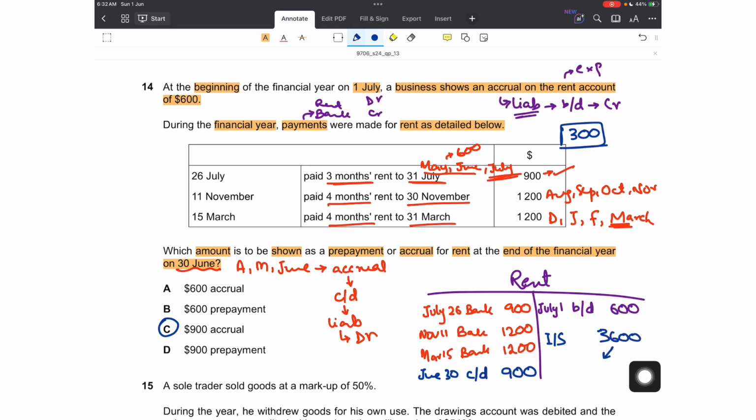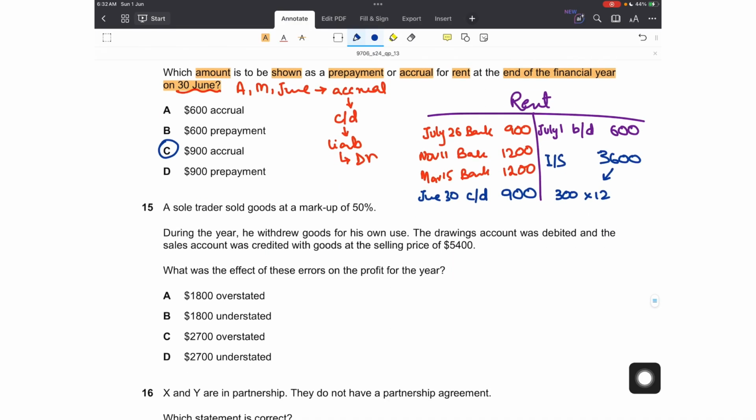Or this can also be calculated by multiplying $300, the per month payment, with 12 months, because we know that in income statement or statement of profit or loss, by following the accruals or matching concept, the expense which belongs to the current year goes irrespective of its timing of payment, right? So even if in the current year you have made payments for the last year, or for the current year, and even if there is a prepayment for the next year, only the expense that relates to the current year will go in the income statement.